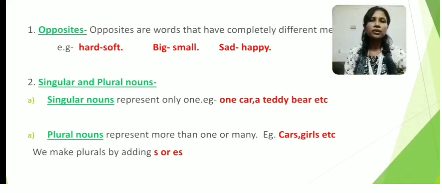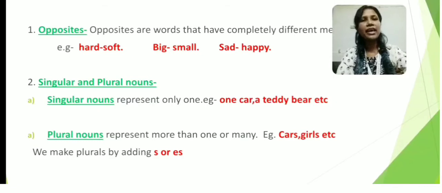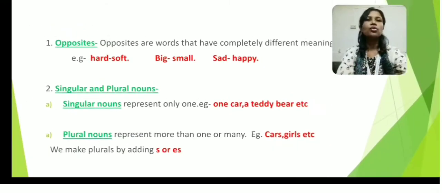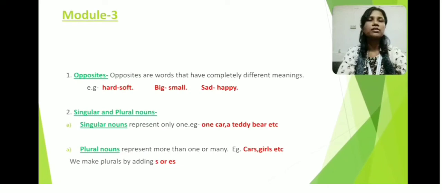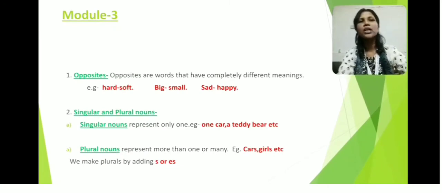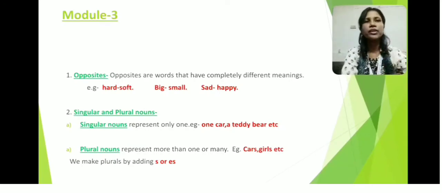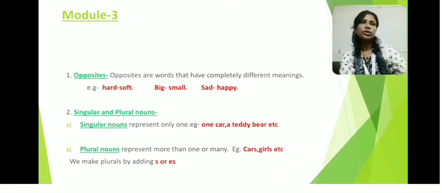Now the main point is how do we make plurals? Generally we make plurals by adding s or es to the words or nouns. So my dear students, I hope it is clear to you. Very briefly, I have discussed all the important points given under the 3 modules, module 1, 2 and 3. This is just a recap or a revision of all those things that we have already done in our 3 modules for the exam.